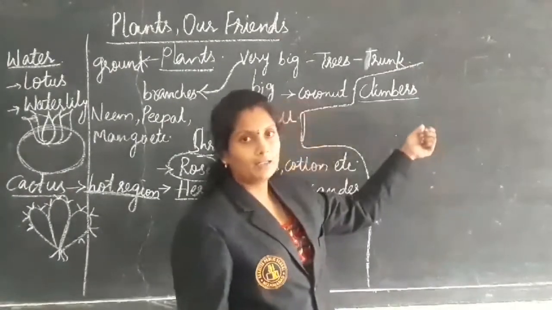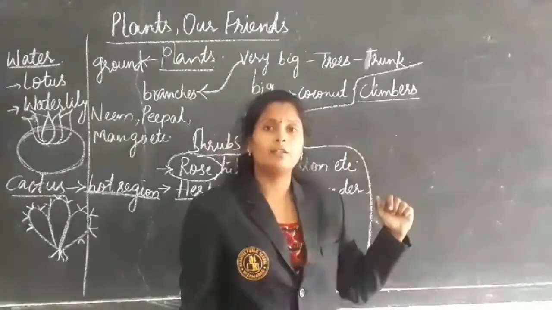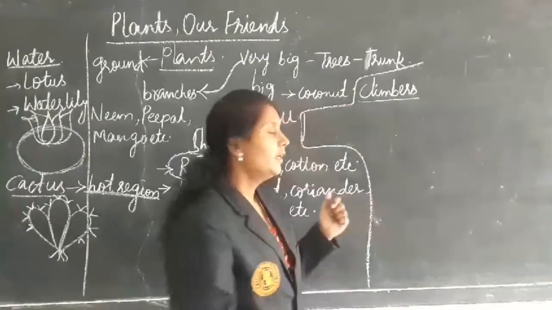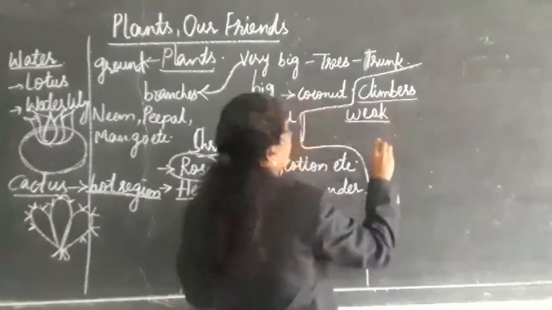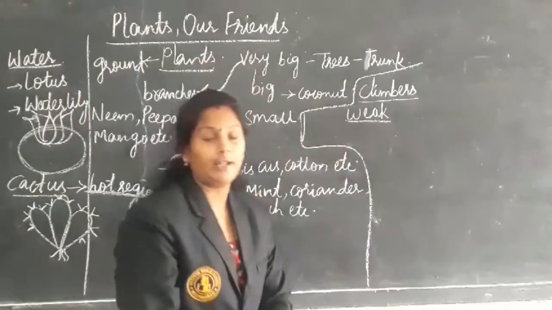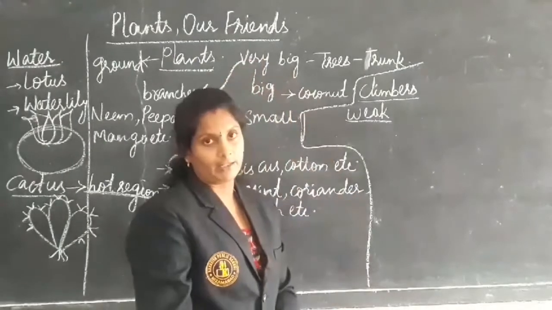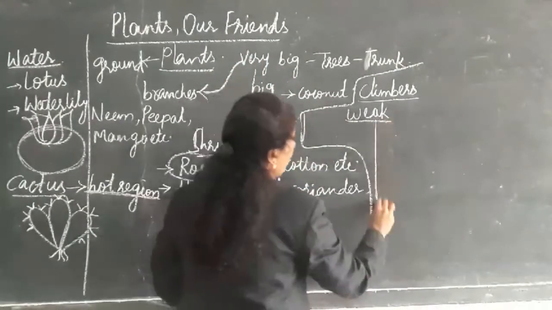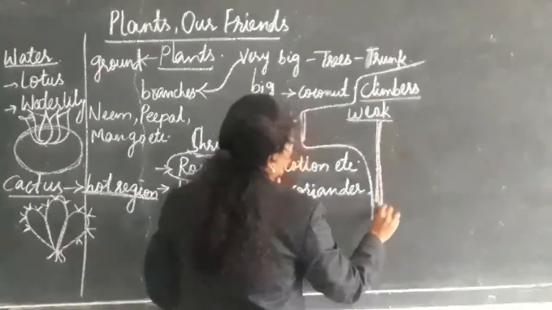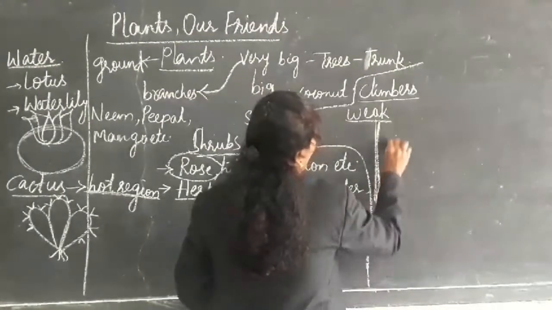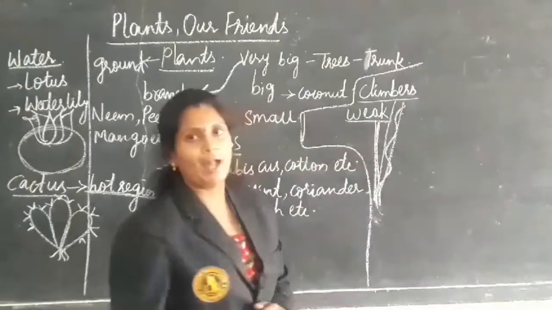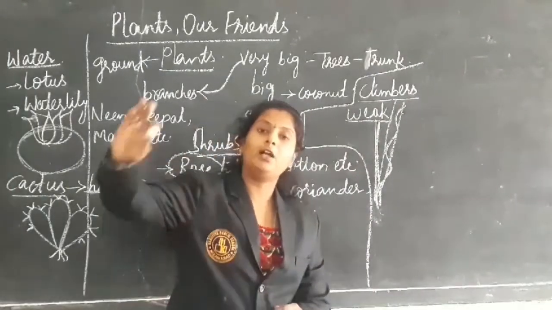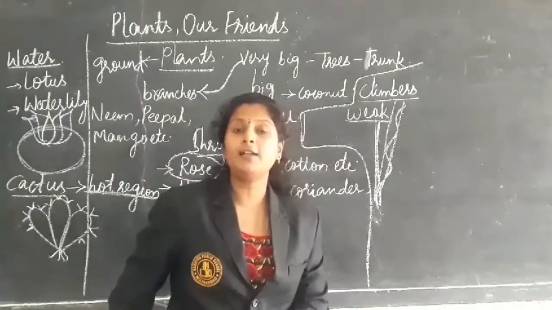Okay, climbers, what will they have? Their stem is very weak. Their stem is weak and they cannot grow straight. They cannot grow straight, but they will take the help of any thread or anything. If we tie the thread to that plant, it will grow with the support of that thread.